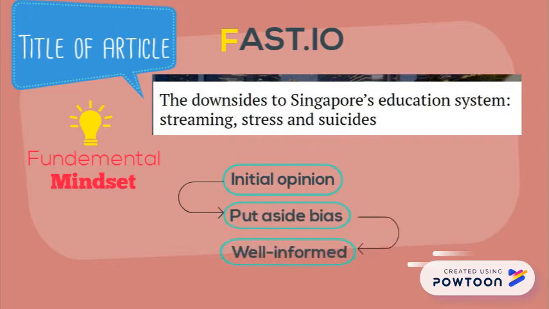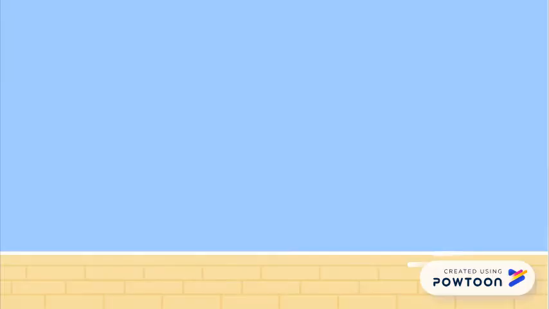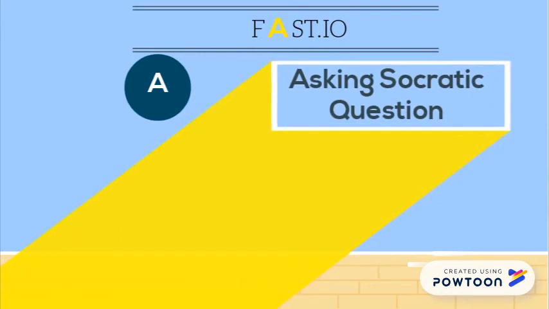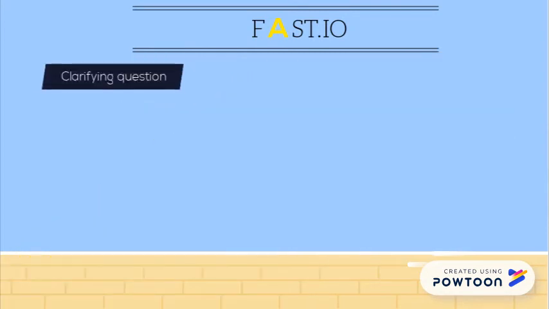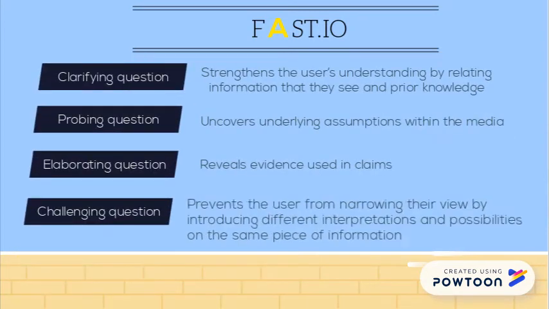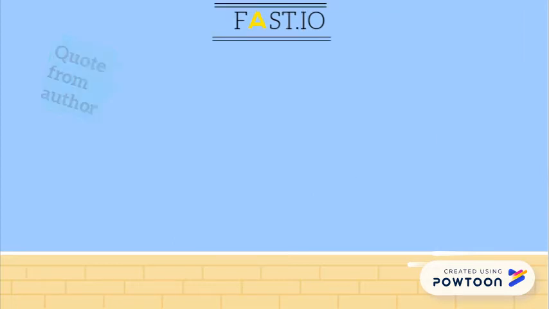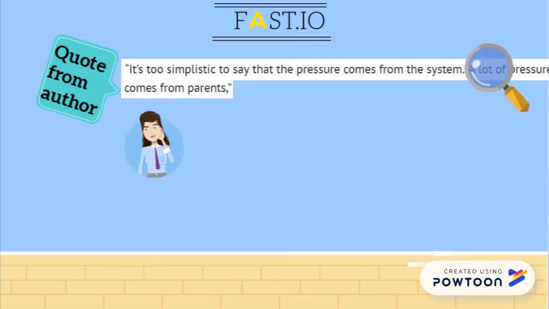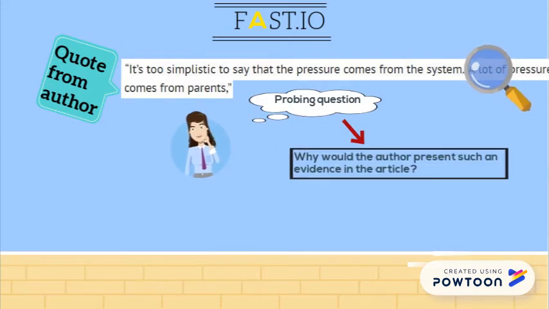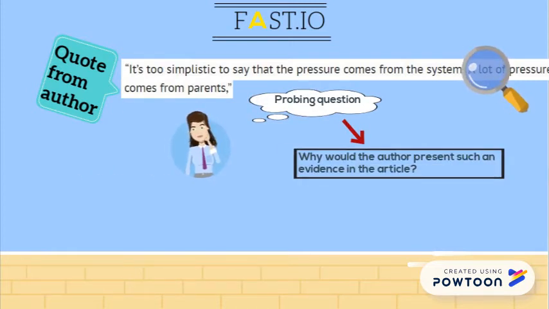It is also important to be well informed by researching related background to better understand the context of the article. Let's continue with asking Socratic questions. Here are 4 kinds of Socratic questions that help to deconstruct an information source. For instance, by the quote from the author, we can ask a follow-up probing question. Why would the author present such evidence in the article?